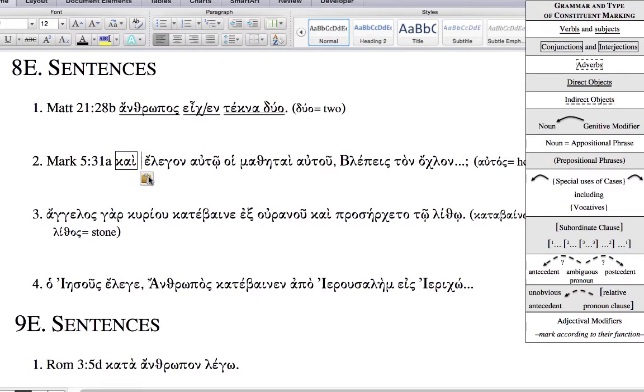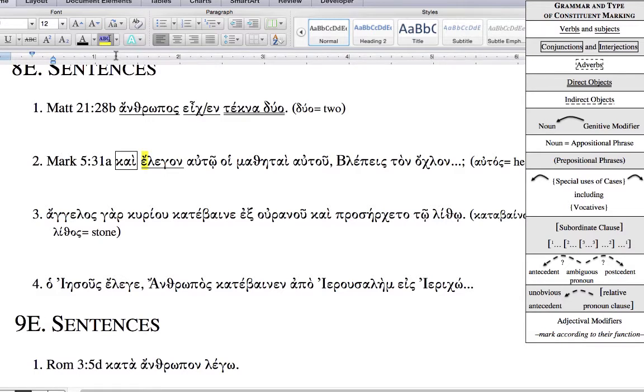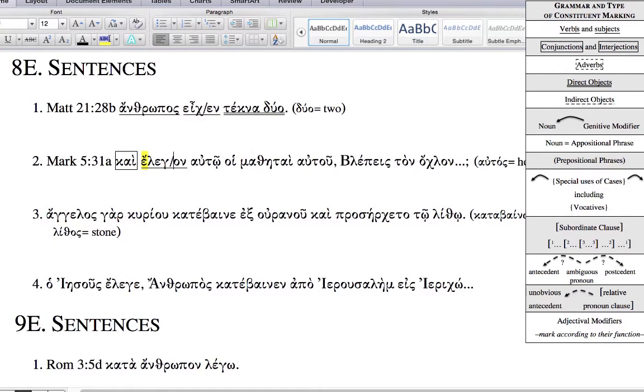Number 2. Ke elegon. Single underline. Augment on the front. Check out those augments. Gotta notice those. Cut off the endings. That's either first plural, first singular, or third plural. You gotta look at the context. So it's an imperfect, active, indicative.